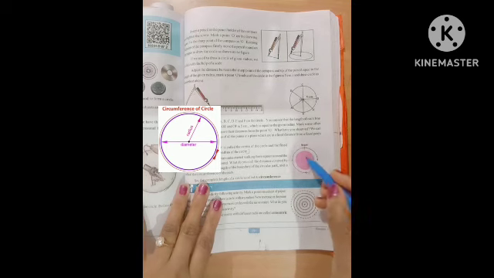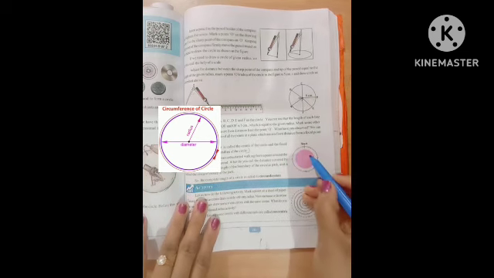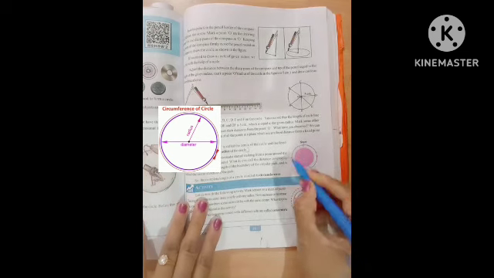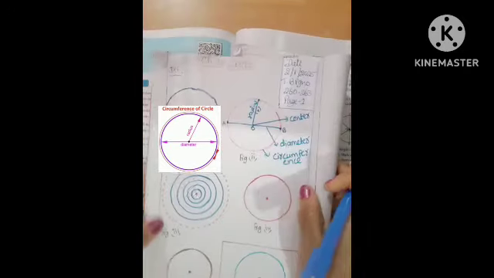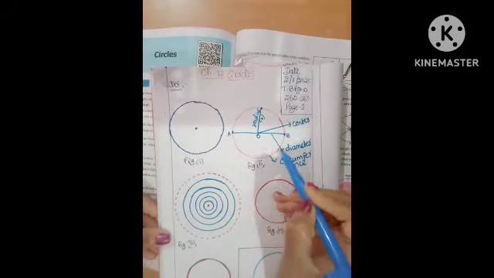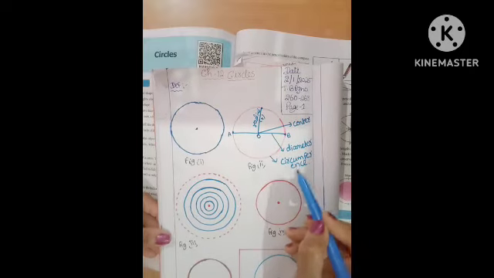The total length of the boundary of the circular path is called the circumference of the path. The distance around the circle is called the circumference. It's over.